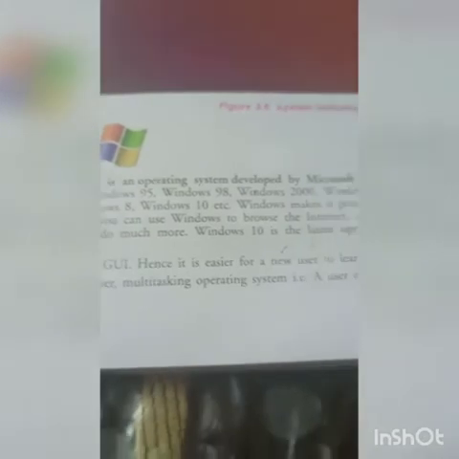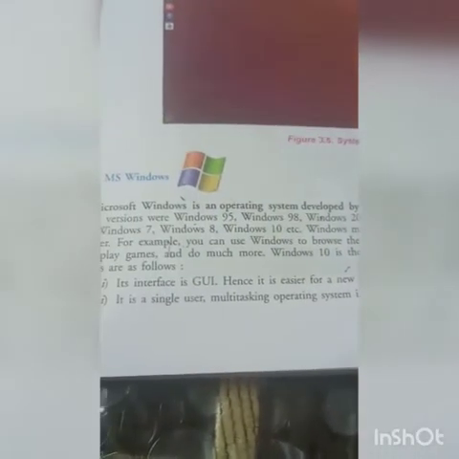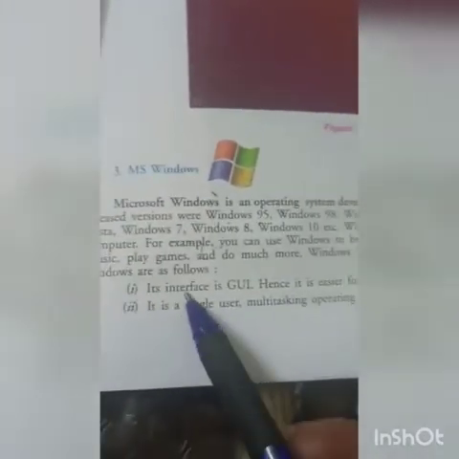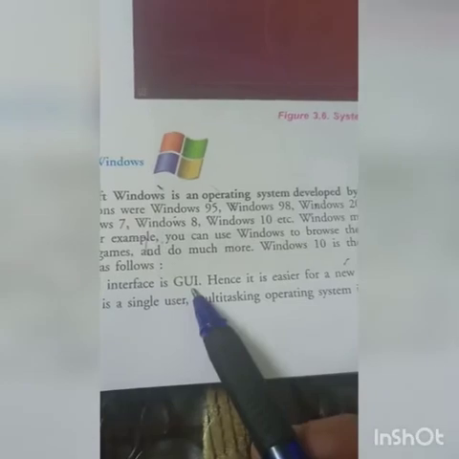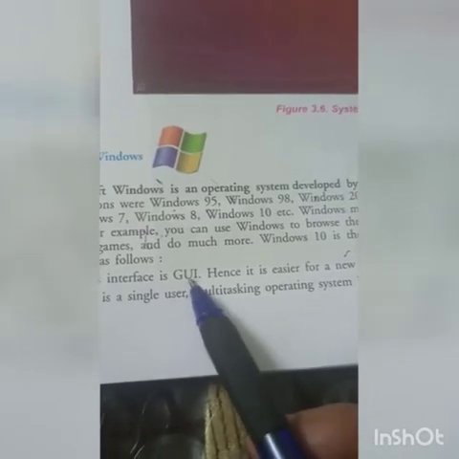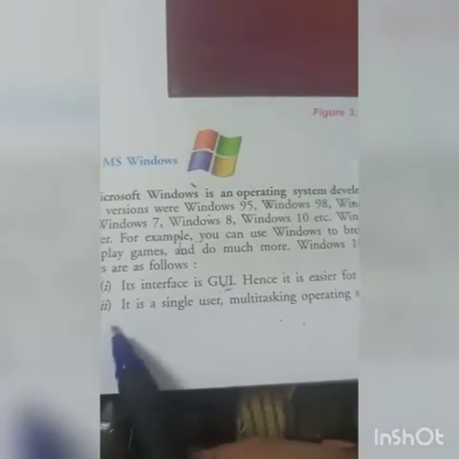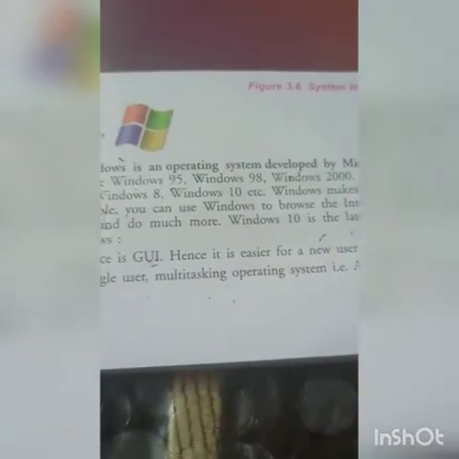Nowadays we are using Windows 10, and it is multitasking. It has a graphical user interface, GUI, meaning multitasking is possible in this operating system. It is a single user system, and you can multitask.